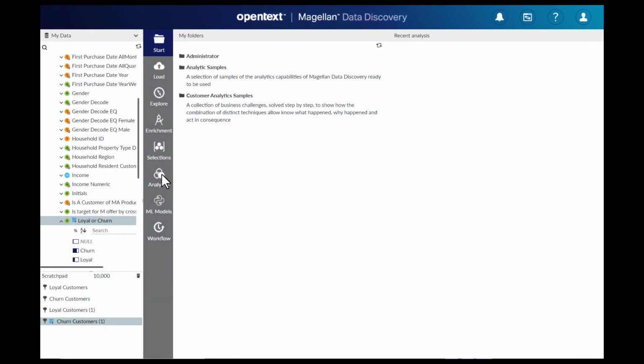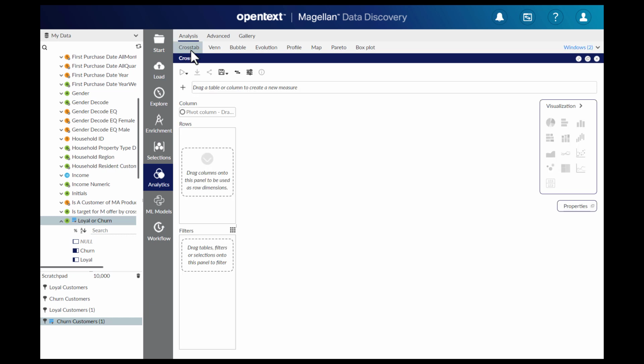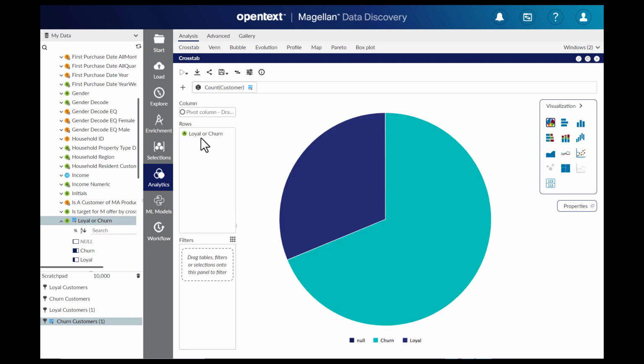We'll use a cross-tab analysis. We'll use the previously created loyal or churn column to count the customers that are predicted to be loyal and churn. The aim is to predict how many loyal customers will abandon the company.